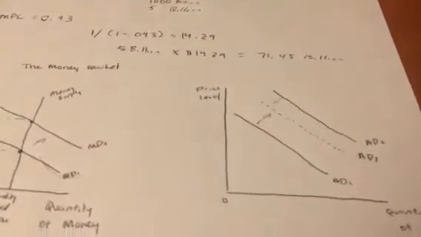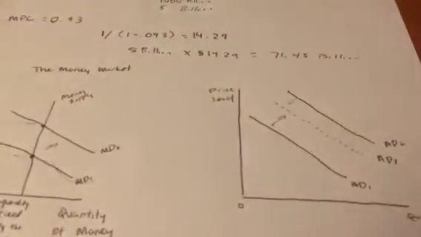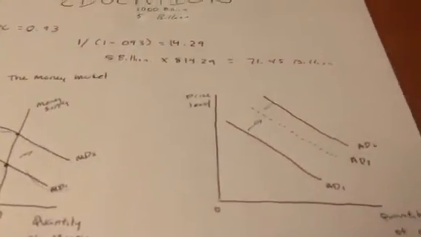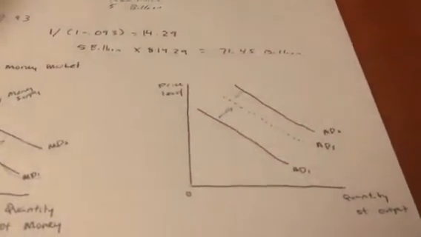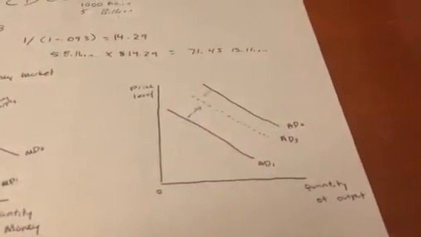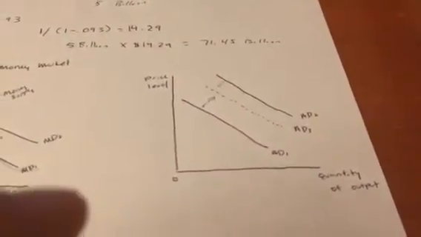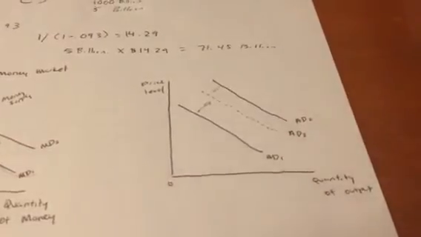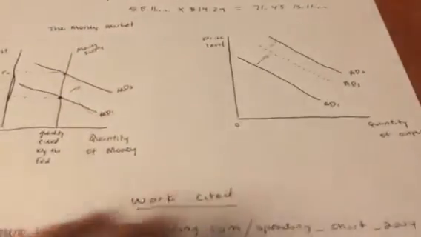So, obviously, the money demand curve will shift to the right because the demand for money increased by 74.45 billion, which results in an increase in interest rates, which is known as the crowding out effect, as we just mentioned.